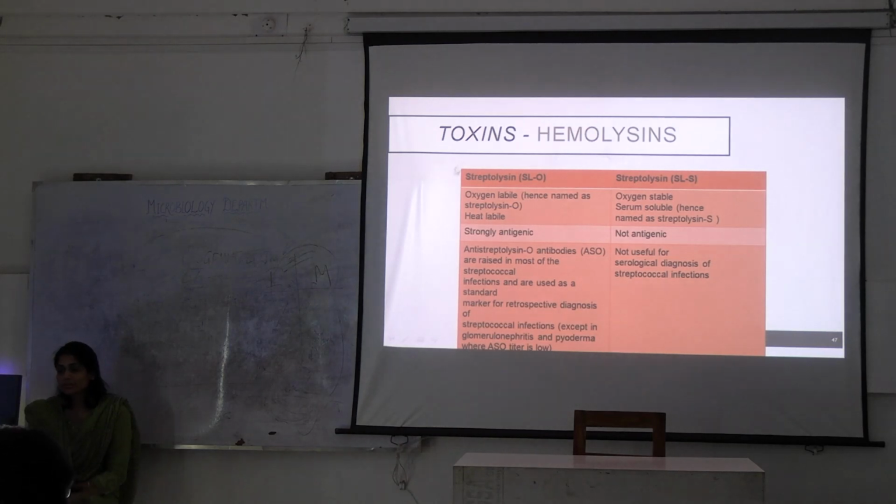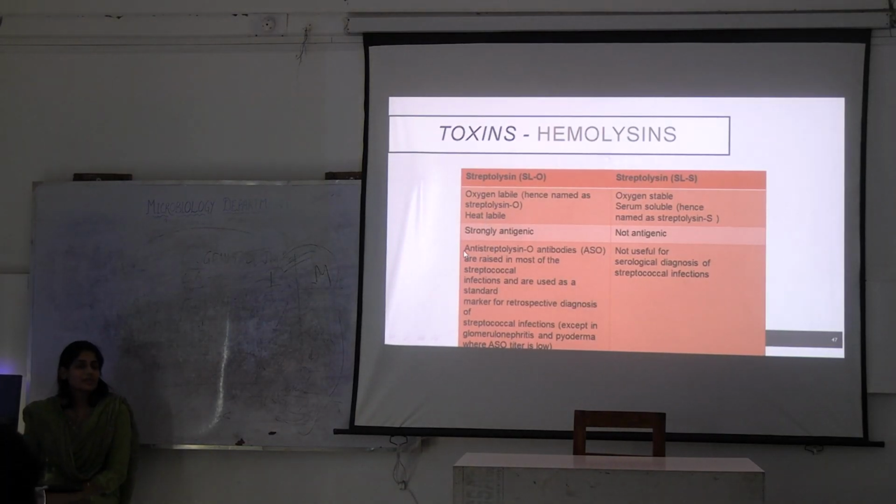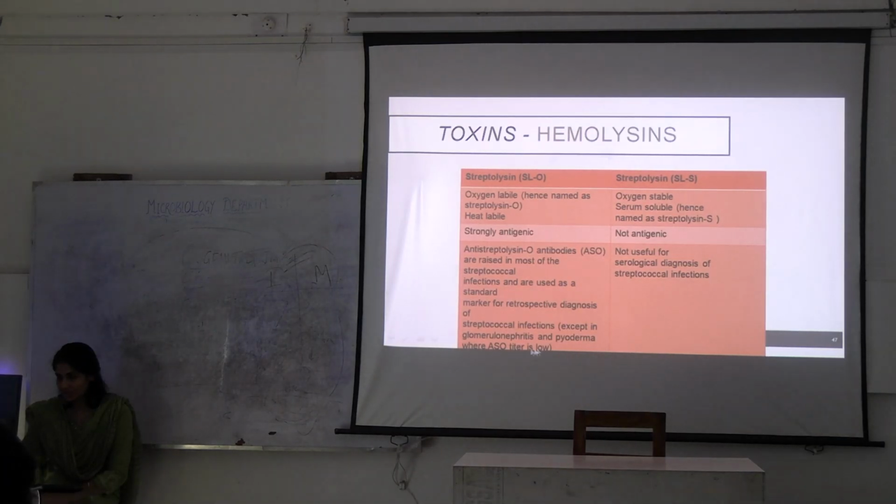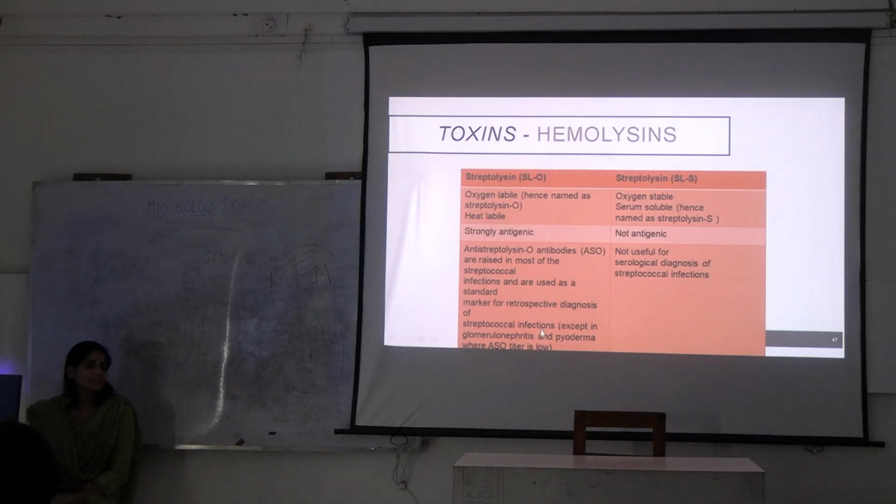Okay, but streptolysin O is the basis of which test? ASO test. ASO test is done in which cases? It's written here. Post streptococcal glomerulonephritis.